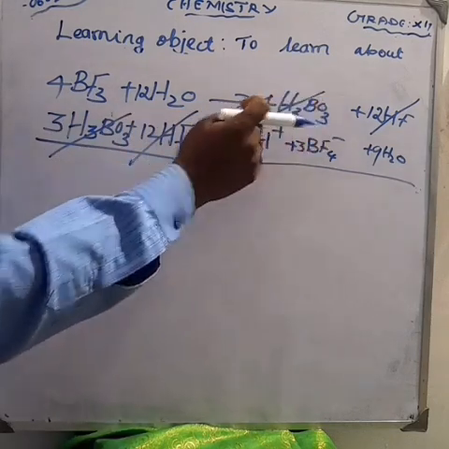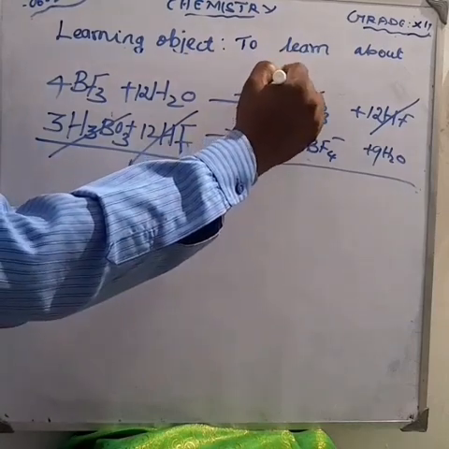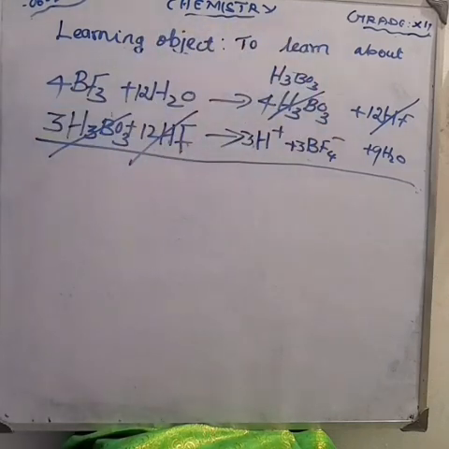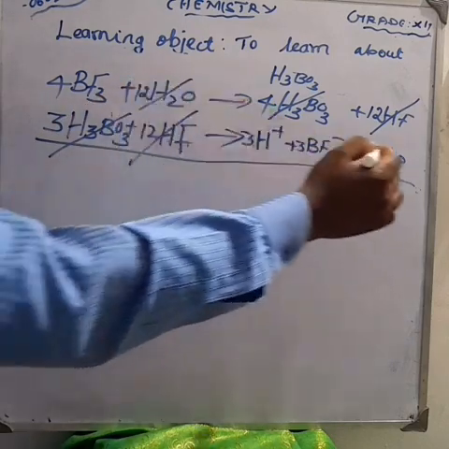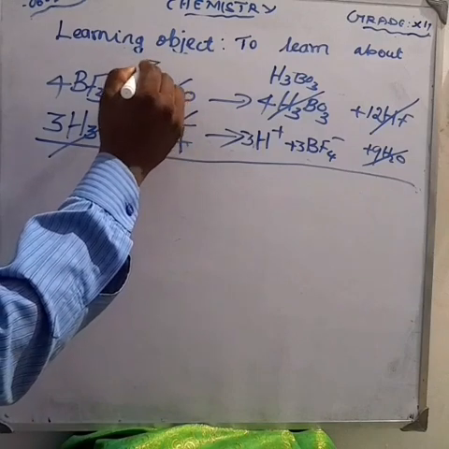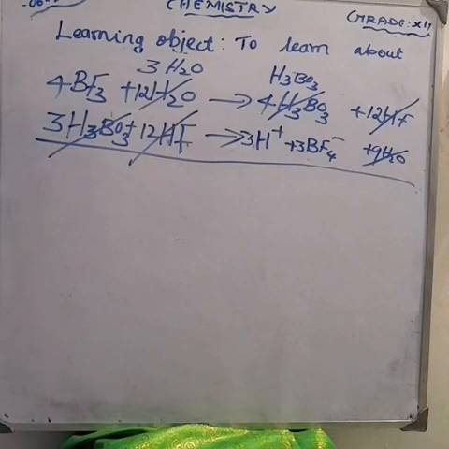But here having 3 boric acid, there having 4 boric acid, one is remaining, am I right? So remaining is H3BO3. Next, water molecules can be cancelled. Here 9 water molecules, there 12 water molecules. What is remaining? 3 water molecules, am I right? There is no other possibility for cancelling.